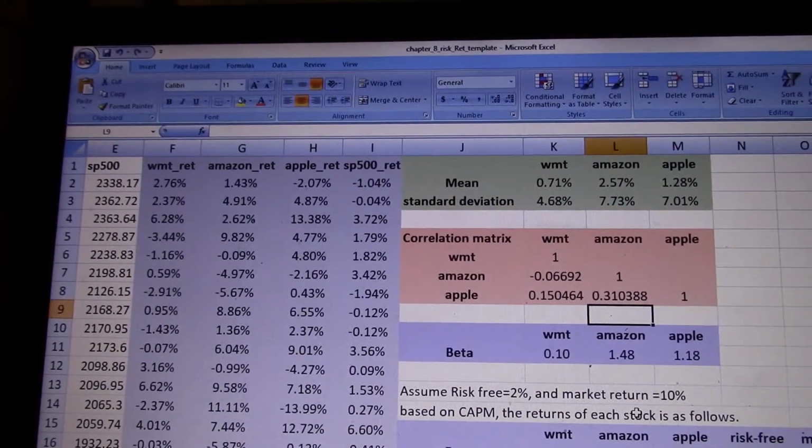And for diversification purposes, we want stocks' correlation to be as low as possible. The worst is when the correlation is close to 1. That means the stocks are identical. We want them to be negatively correlated, and the best is when the two move just opposite. One goes down and the other one goes up.